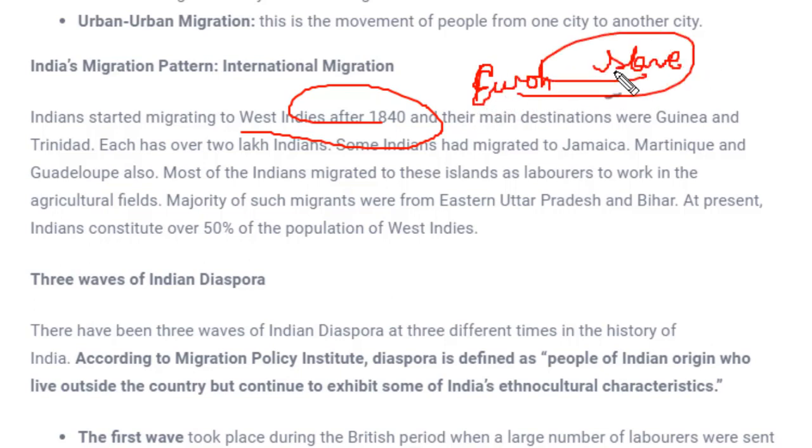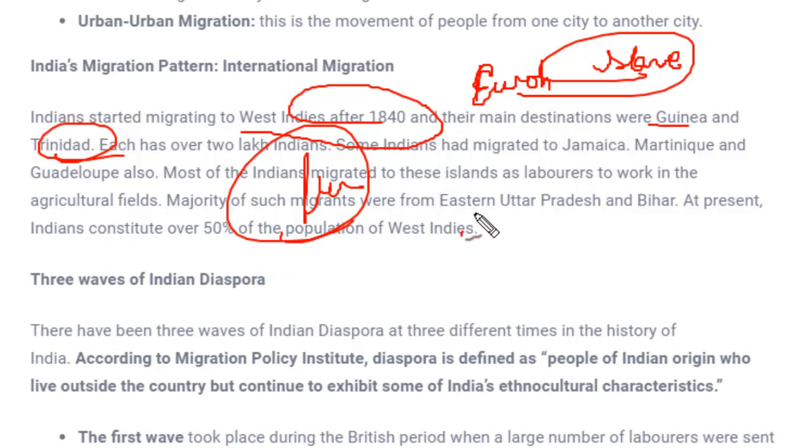At that time slavery ended. So because of that, Indian laborers or workers were sent to different countries. In 1840, workers moved to places like Guyana and Trinidad, and lakhs of Indians went to these places as plantation workers. Most of this diaspora movement happened just because of the need for plantation workers in place of slaves.